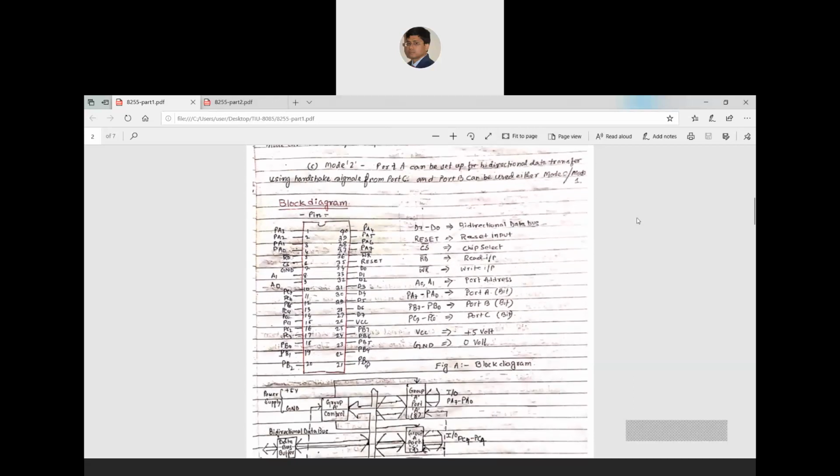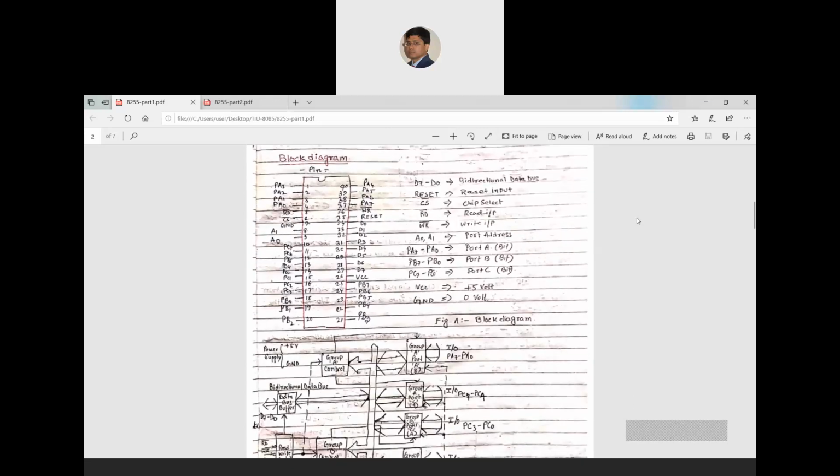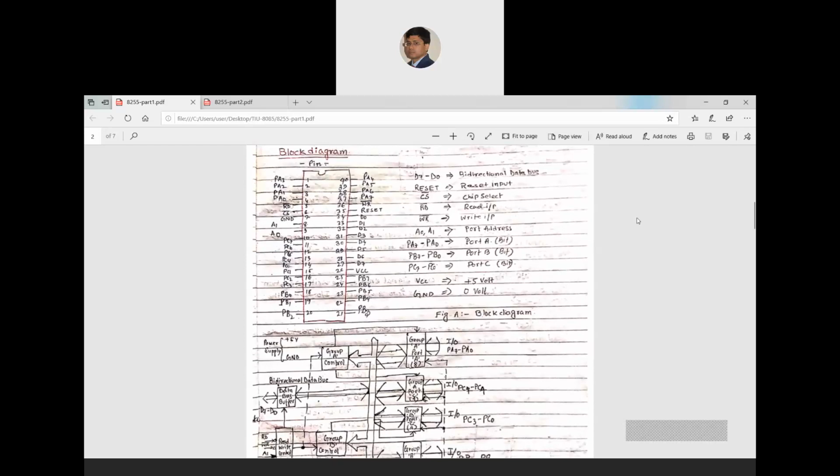Now, as you can see, it can be directly connected with many microprocessors. So it has very general purpose pins. Basically it has three ports, each port having 8-bit length, so 24 pins are there. It has pins RD bar and WR bar that can be used for read or write operations.